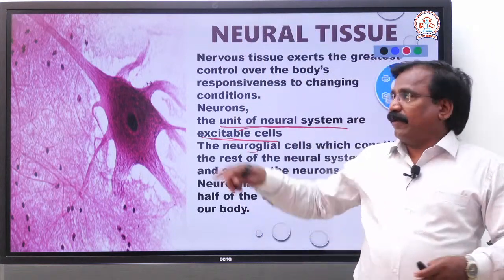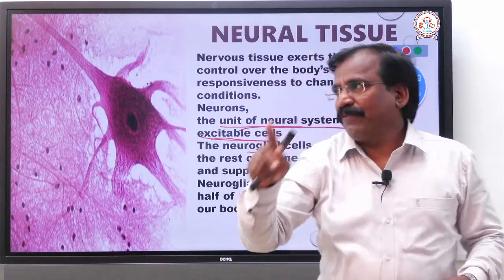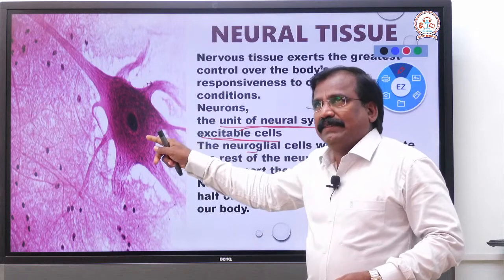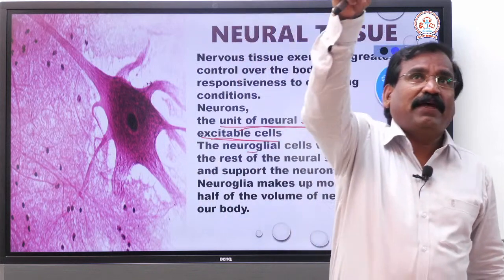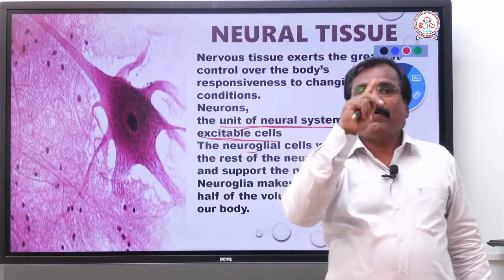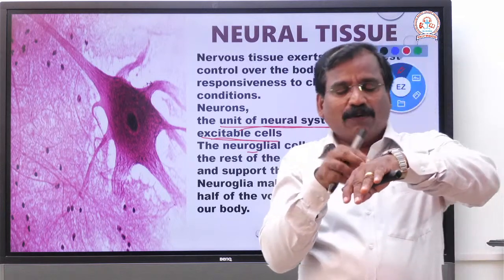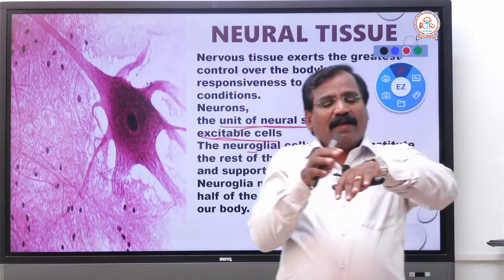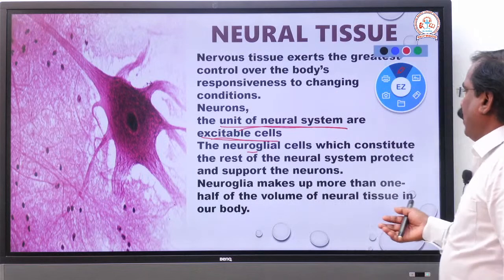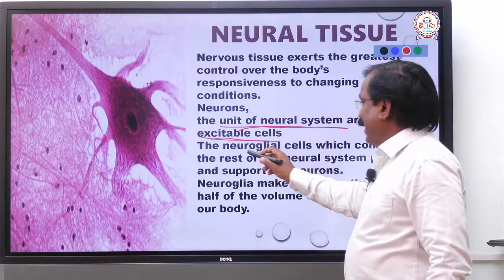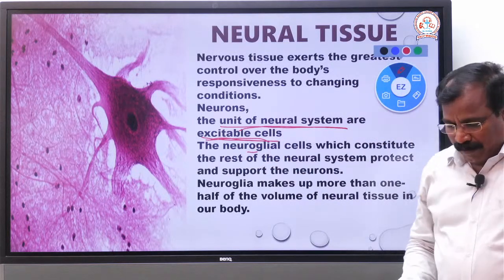If we switch on the fan, the electrical energy passes through the wire and reaches the fan, so the fan rotates. Similarly, in our body, any stimulus that arises, the nerve cell conducts. It is capable of excitation. It is an excitable cell, and it is the nervous system.